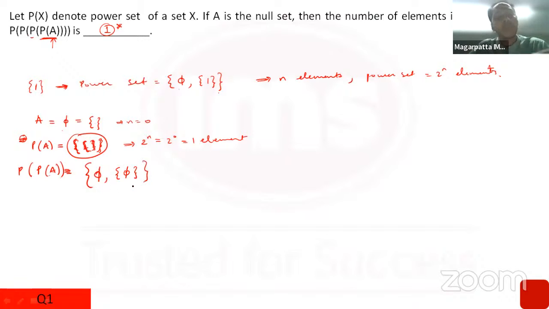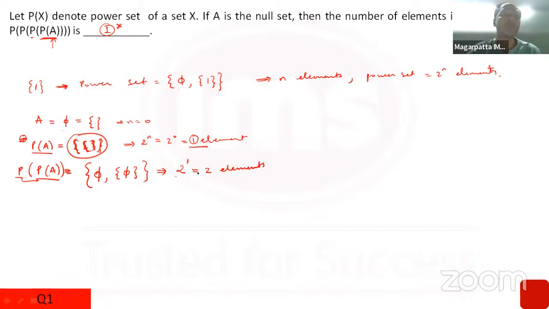Okay, now if you keep writing it, it'll start appearing confusing only. But at this point, you had to stop writing and you had to get into the numbers. The first power set had one element. When you took the power set of the power set, it contained 2 raised to the power. Now this has one element and I'm taking the power set of that. So therefore it contains 2 raised to the power 1, that is 2 elements.